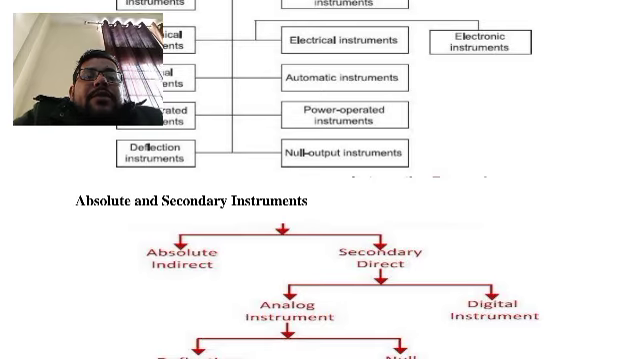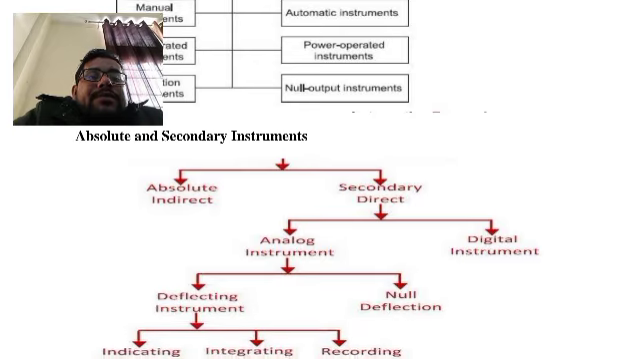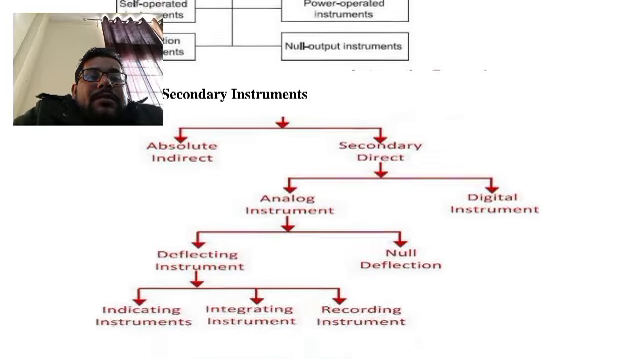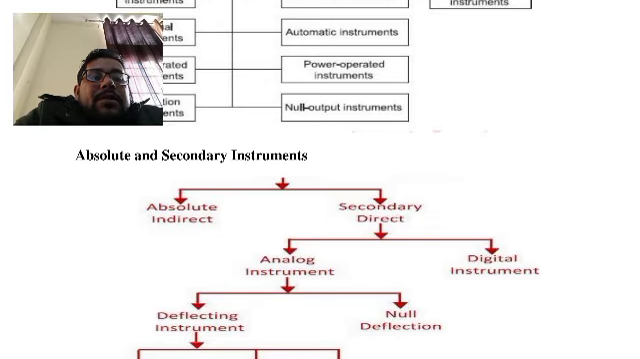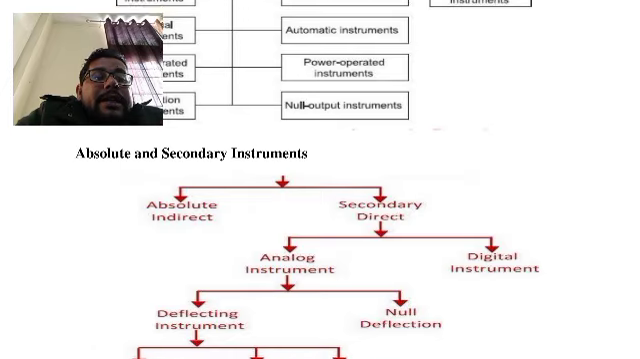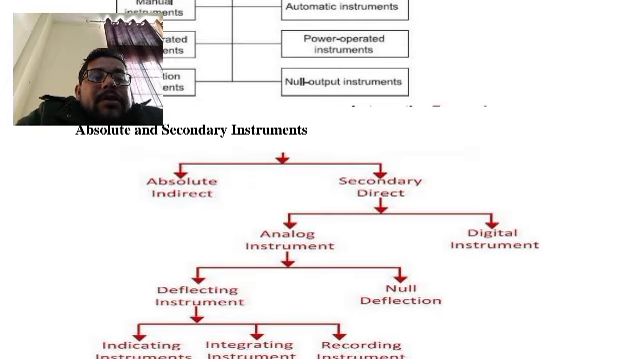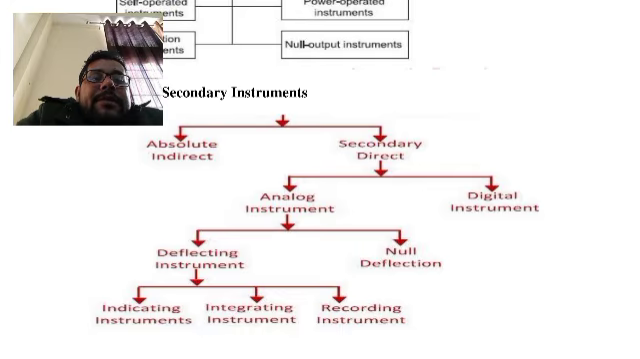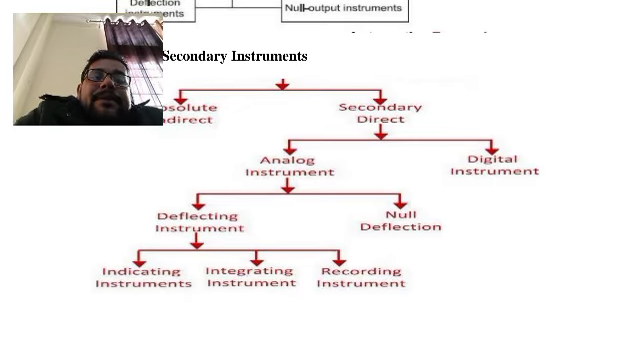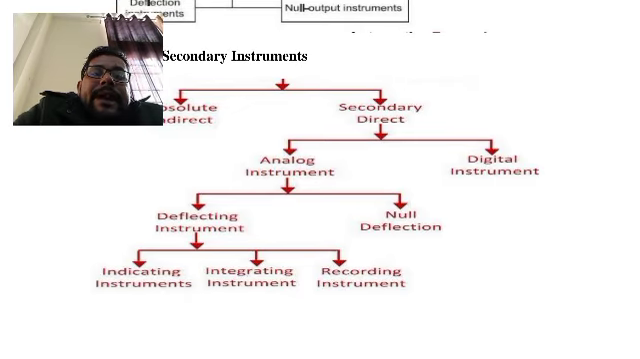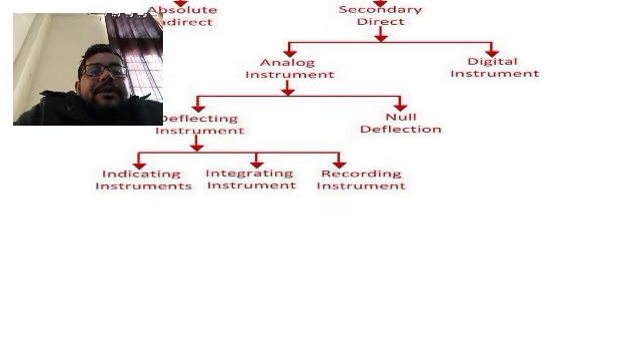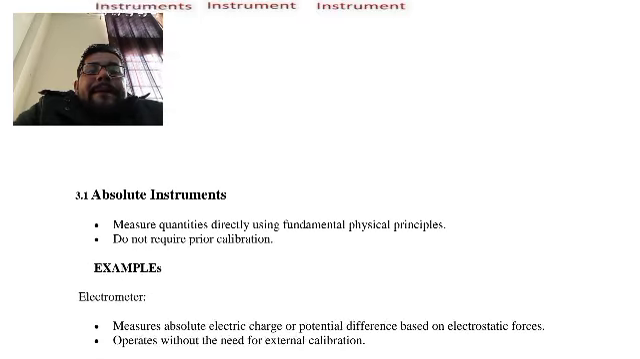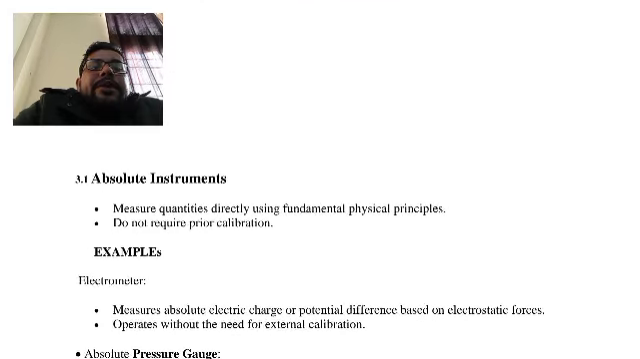So first we will discuss absolute and secondary instruments. The secondary instruments can be categorized into analog instruments and digital instruments. Again, analog instruments can be categorized into null type and deflection type. Again, deflection type instruments can be categorized into indicating, integrating, and recording instruments. So now we will discuss the absolute instrument.